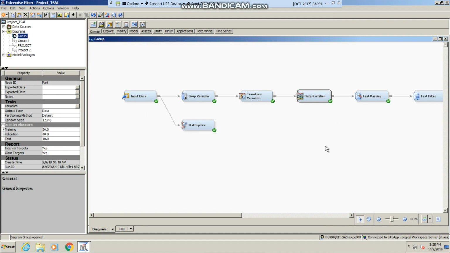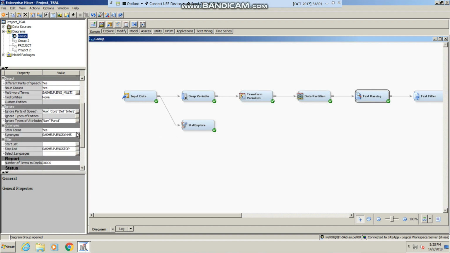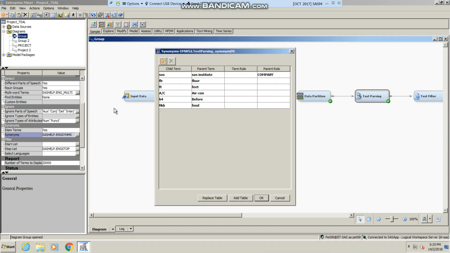Next is our text parsing node. We added synonyms and words to our stop list. For synonyms, we have added abbreviations like FLR, supposed to be floor.